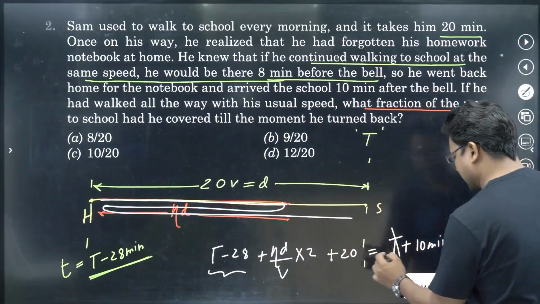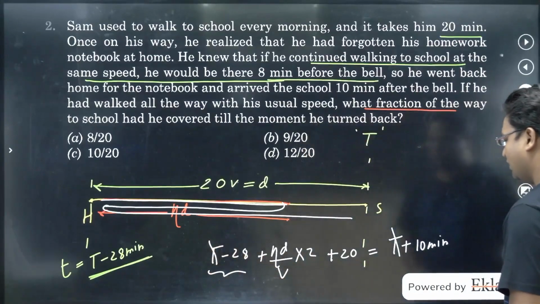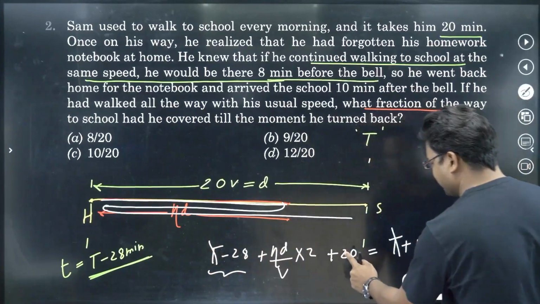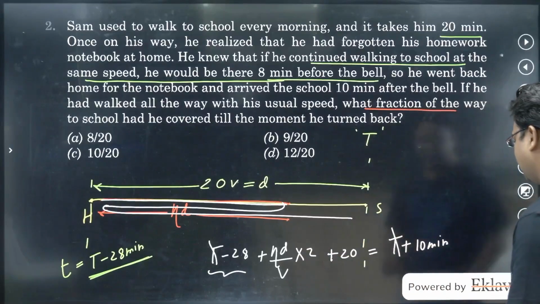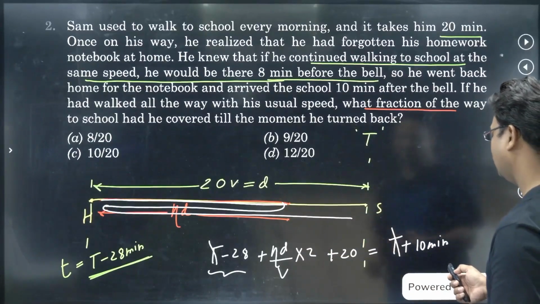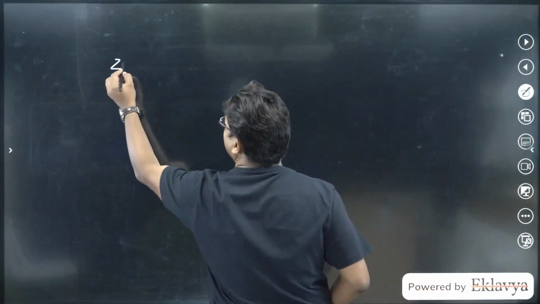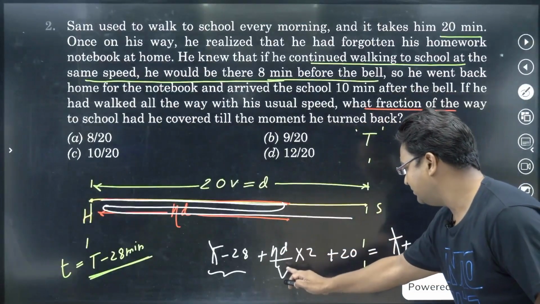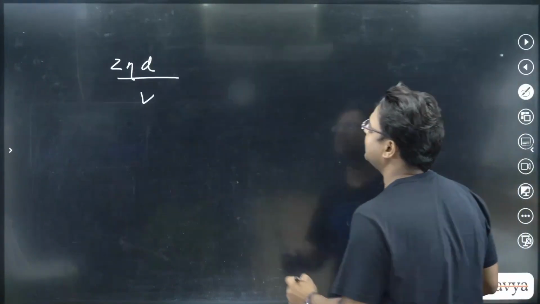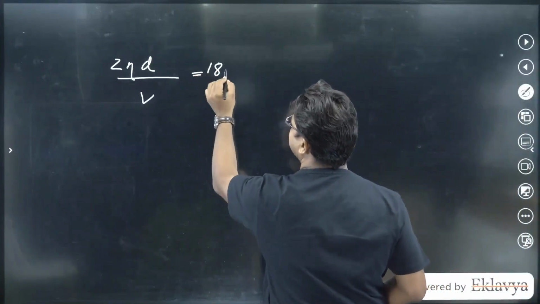So this t gets cancelled. We have to do the math now. Minus 28 plus 20 will become minus 8. I'll bring the minus 8 to the other side and it will become 18 minutes. I'll do the math on the next page now. So 2 eta d by v is equal to 18 minutes.